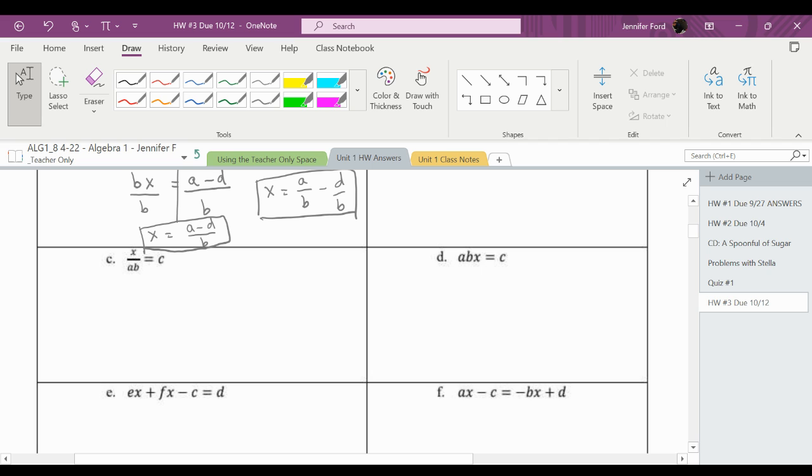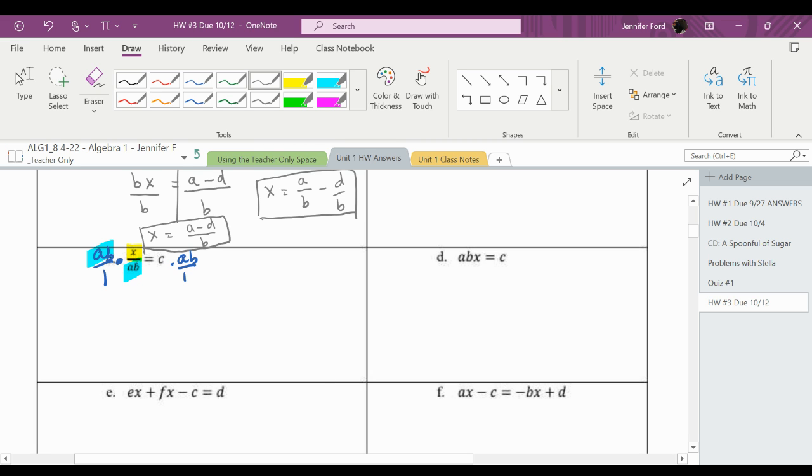Okay, for C, my goal is to isolate x. And x is being divided by ab. So I think what I want to do is multiply both sides by ab over 1. Because I'm going to get ab times x divided by 1 times ab. And if you notice, I have ab in the numerator, ab in the denominator, ab divided by ab, that's just going to equal 1.